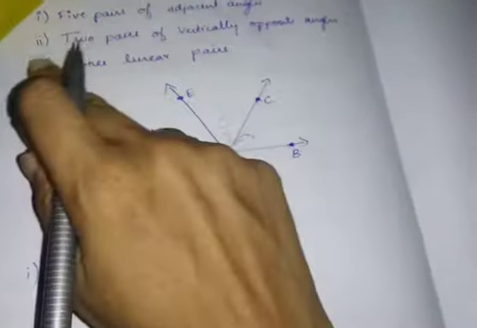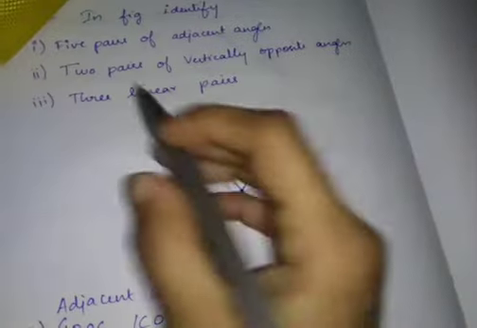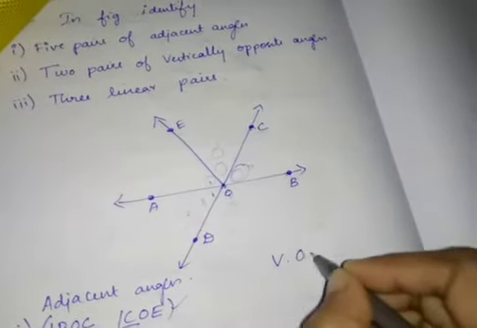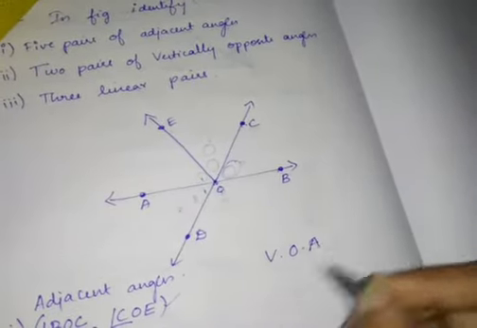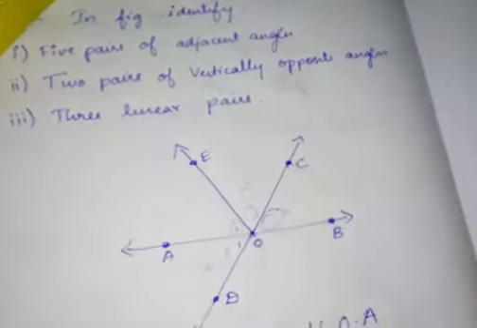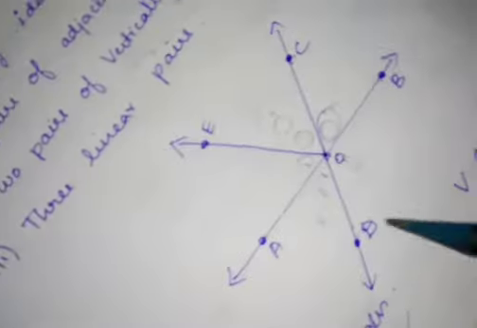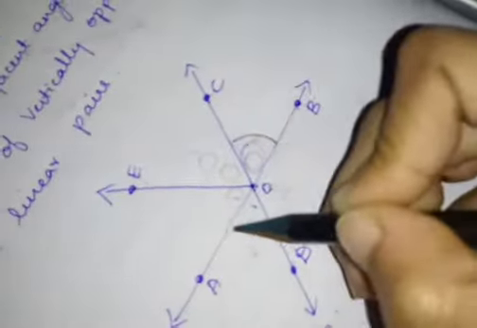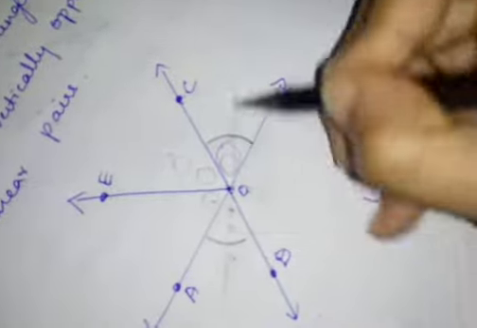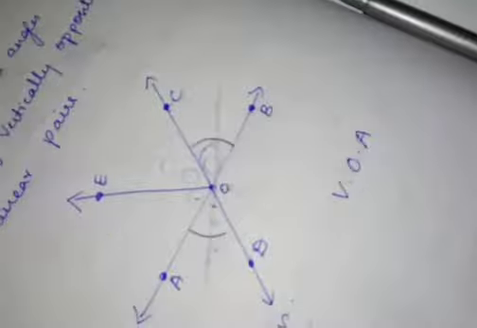Next, I have written the question, children. So I am going to write now the 2 pairs of vertically opposite angles, just 2 pairs alone. Now if you see this diagram, this angle and this angle are vertically opposite angles, right?